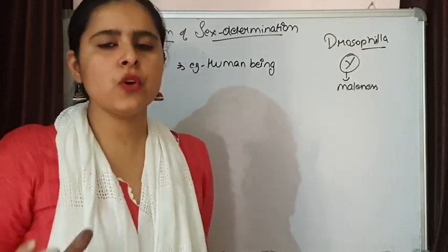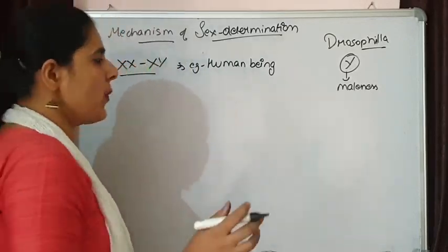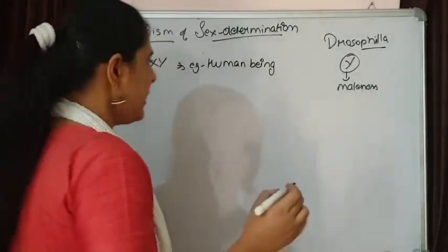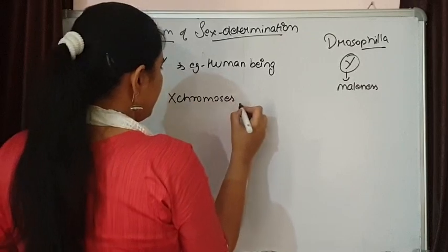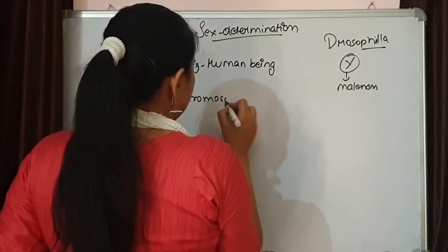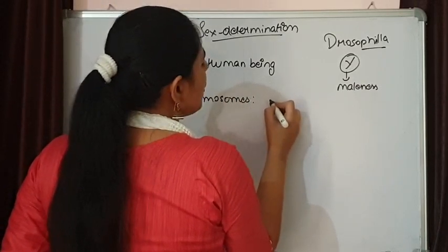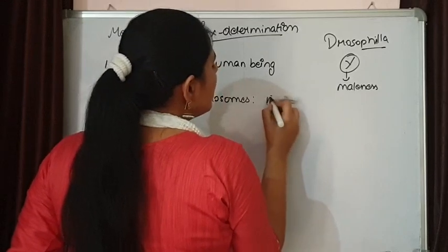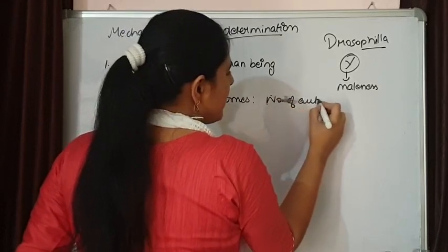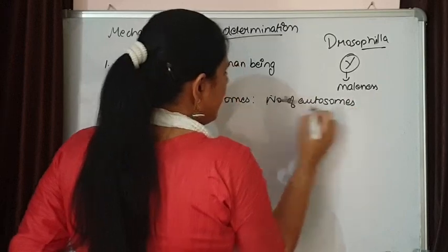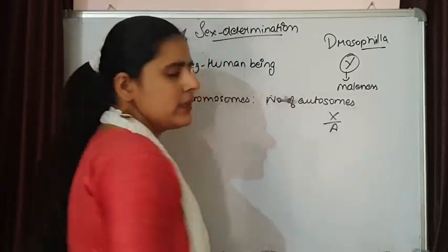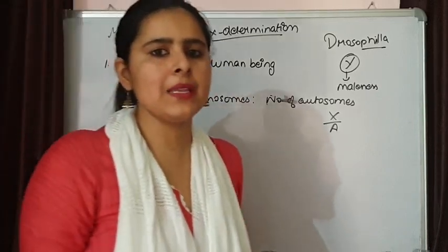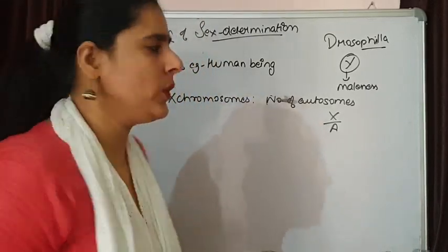That means the sex of the individual depends upon the ratio of X chromosomes to the number of autosomes, that is X upon A. Their ratio is going to determine the sex of the individual.